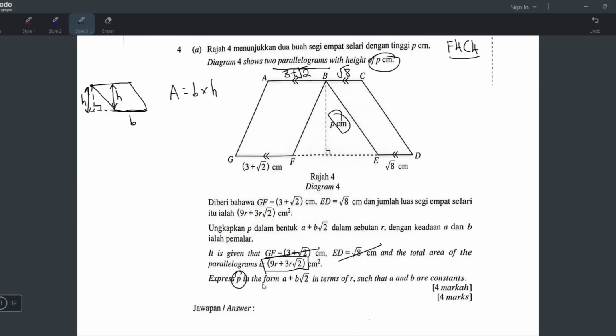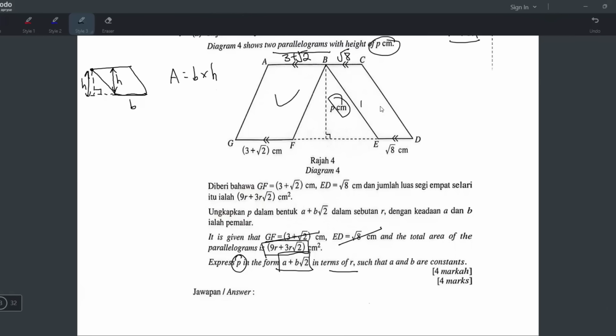Now they say express small p in the form of a plus b square root 2 in terms of r such that a and b are constants. So what I have to do now is find the area of this parallelogram plus this parallelogram equals to this, and then try to find p. Okay, but they want the answer to be written in this form, and I'm just predicting lah, I assume later mesti kena rationalize. Yeah. Because if later you have a square root dekat bawah, in the denominator, you kena rationalize, then only you can write your answer in this form. Okay, but we never know, right? We never know how the answer will look like later. So let's just do it now.